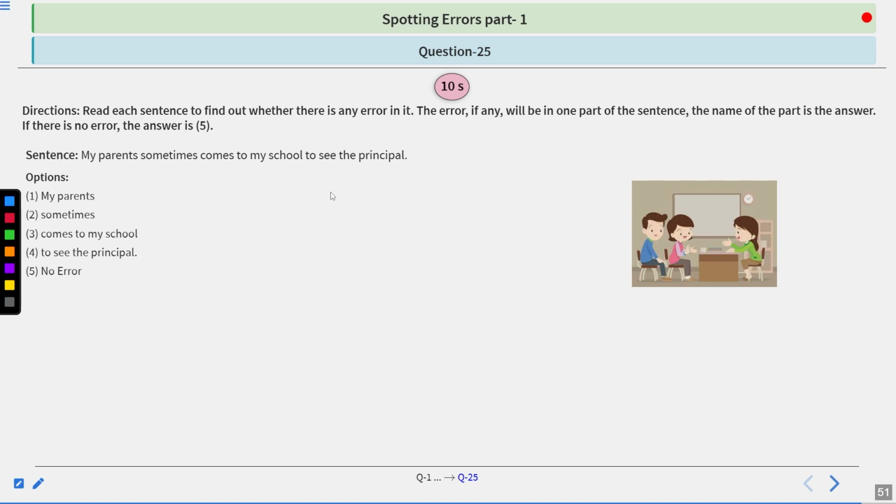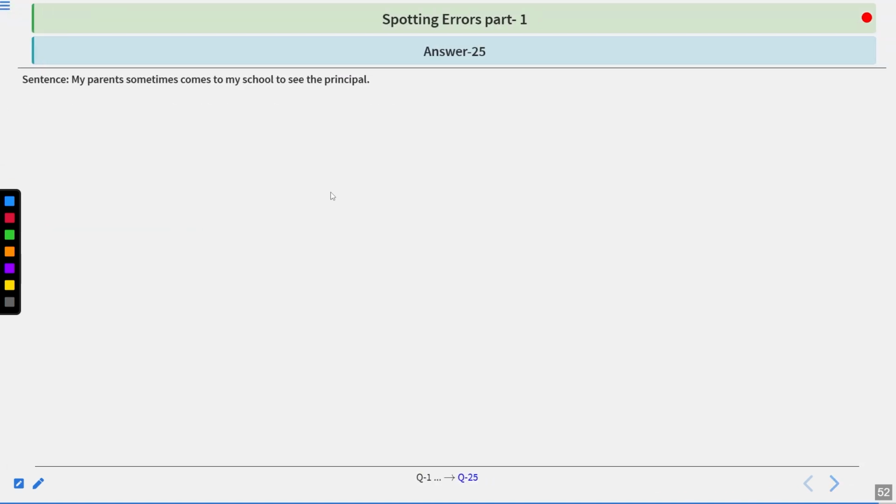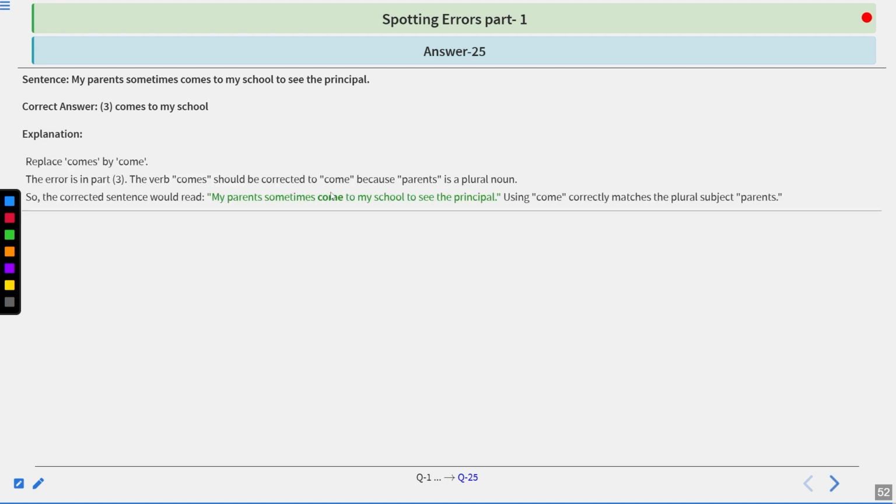My parents sometimes comes to my school to see the principal. Options are given below. You have 10 seconds to answer. I hope you have answered. Let's look at the correct answer and the correct explanation. The correct answer is comes to my school. And the explanation is replace comes by come. Error is in part 3.